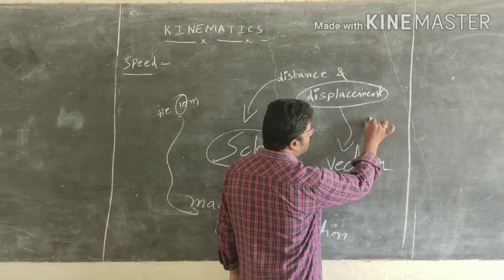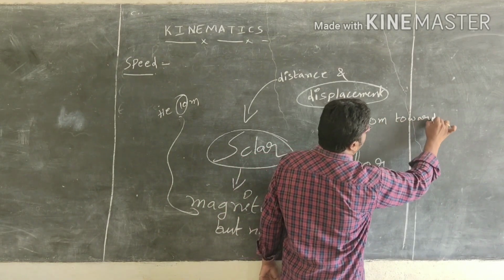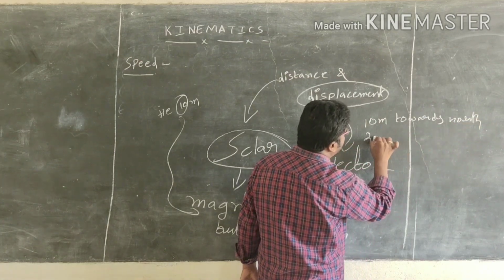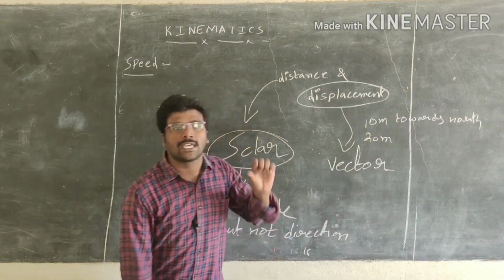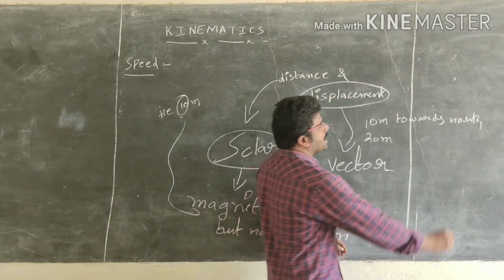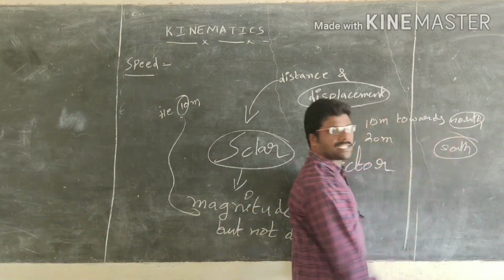For example, he moves 10 meters towards north, or 20 meters towards south. Here 10 and 20 give magnitude, magnitude means value, and north, south indicate direction.